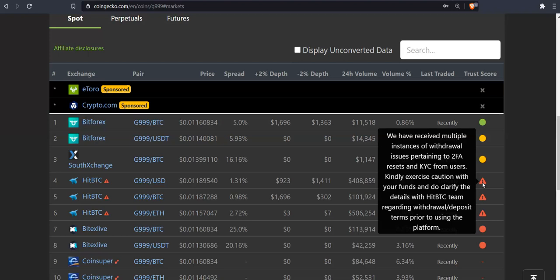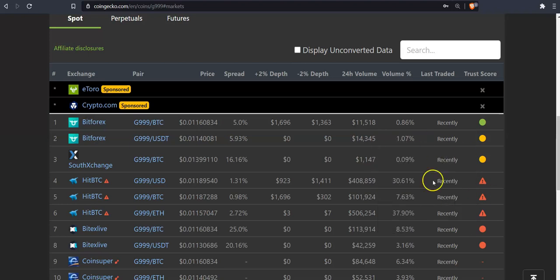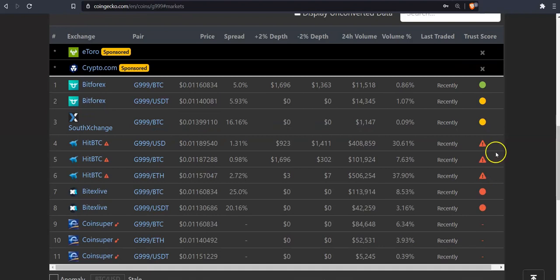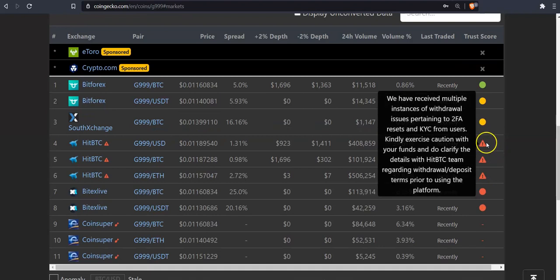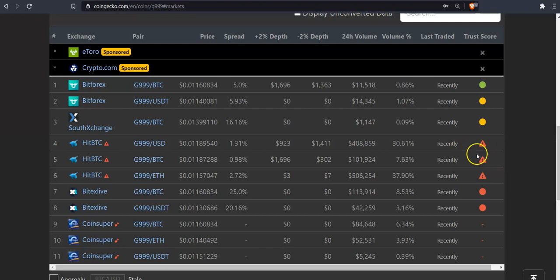Kindly exercise caution with your funds and do clarify the details with the HitBTC team regarding withdrawals and deposit terms prior to using the platform. So there's obviously an issue going on here with HitBTC that I think the team leaders need to address, because this is not a good sign, especially for other traders that want to come into the market. When you see stuff like this, it's not doing the coin any good. So this needs to be sorted out.